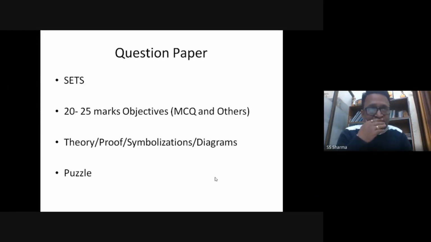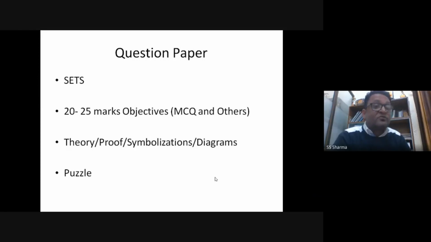Now let us talk about the question paper, how the question paper is going to come. First thing, the question paper will have sets. That means the question which you are taking and the question which your friend is taking may not be the same. It can be the same as well, if you are having the same set, but it may be different as well, right? So first thing first, do not try to look into what the other person is doing and so on. Rather, try to concentrate on your questions.